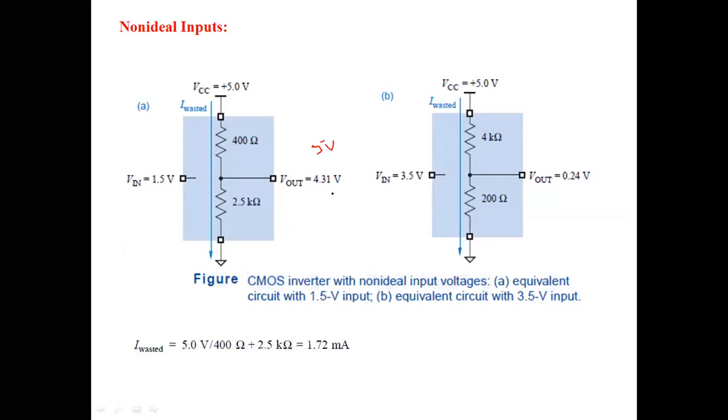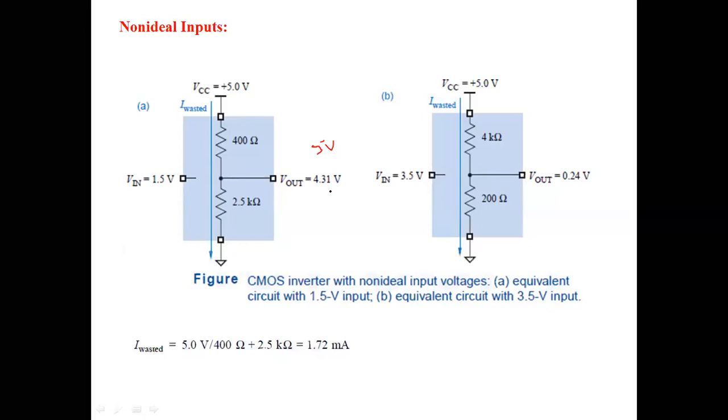To determine the wasted power, this is not desirable in the circuit because we are not using the dropped voltage for any other purpose.